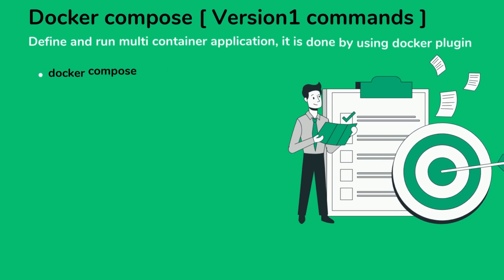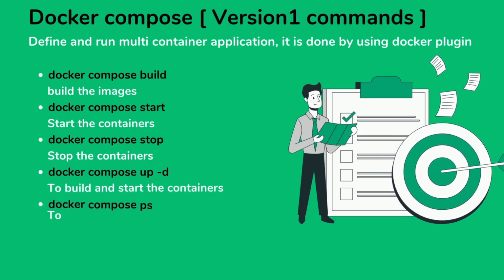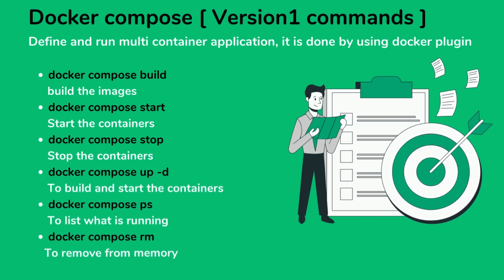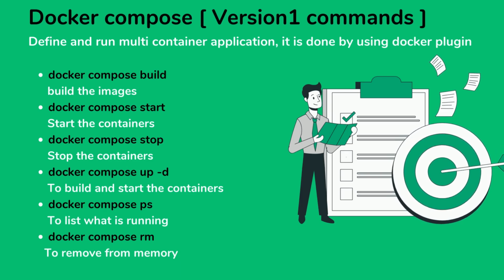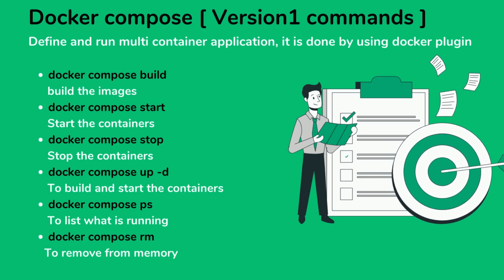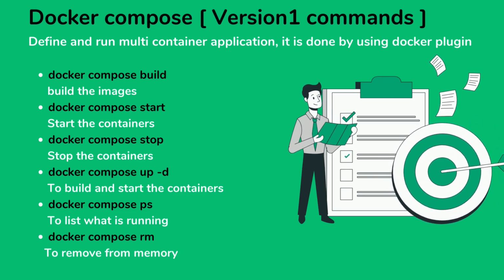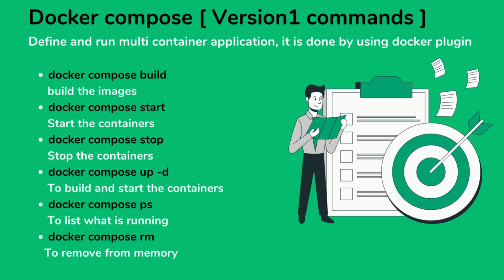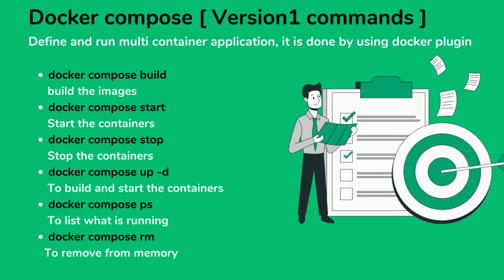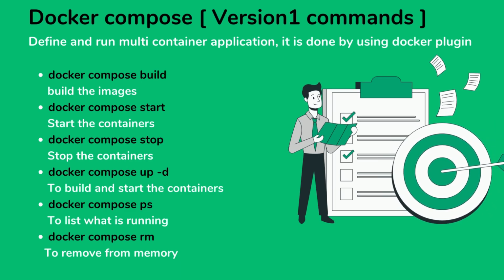Docker Compose, to define and run multi-container applications. It is done by using the Docker plugin. Below are the v1 old version commands. docker-compose build: build the images. docker-compose start: start the containers. docker-compose stop: stop the containers. docker-compose up: build and start the containers. docker-compose ps: list what is running.